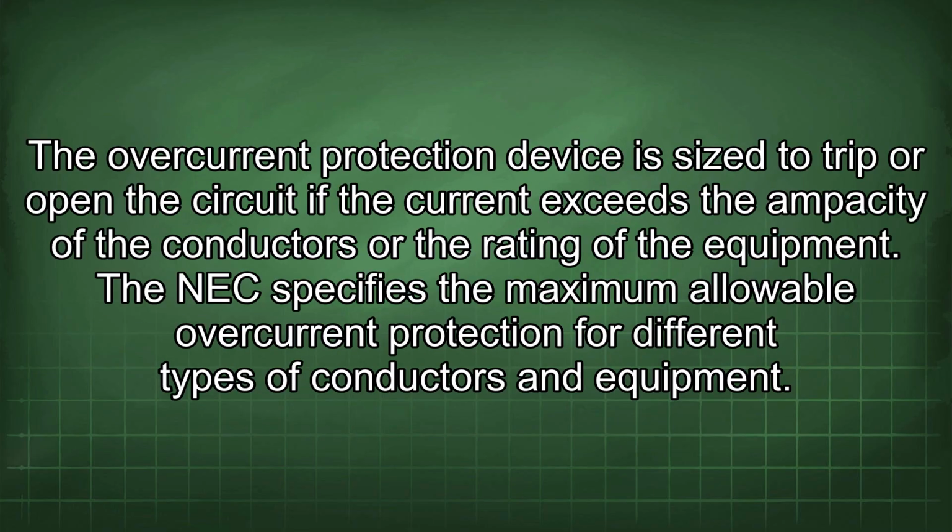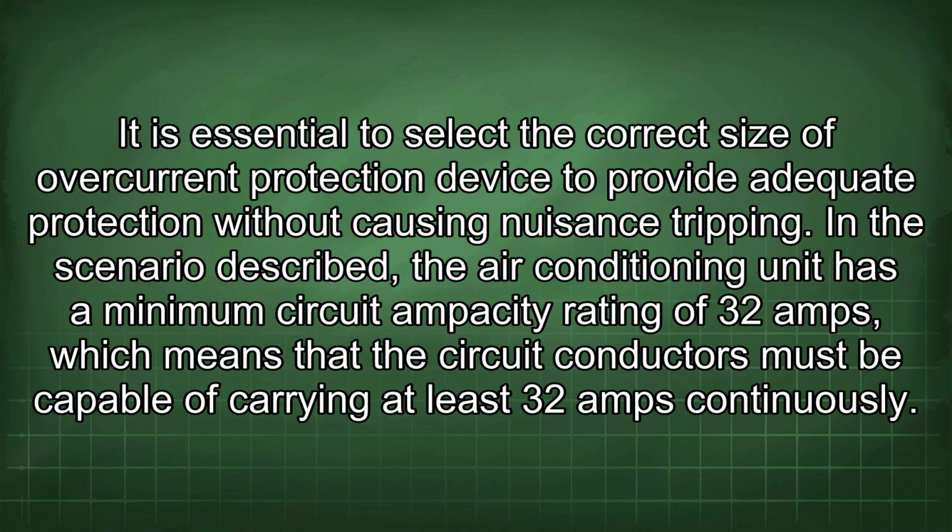The overcurrent protection device is sized to trip or open the circuit if the current exceeds the ampacity of the conductors or the rating of the equipment. The NEC specifies the maximum allowable overcurrent protection for different types of conductors and equipment. It is essential to select the correct size of overcurrent protection device to provide adequate protection without causing nuisance tripping.